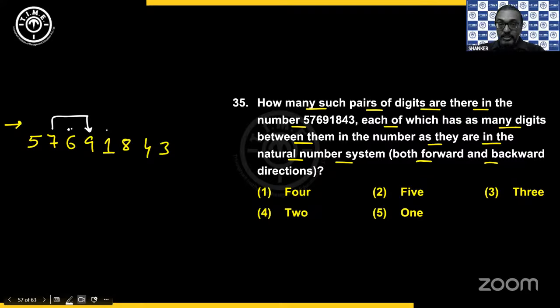Then if I count with 6, 7, 8, 9, not there. With 9, you don't need to count. With 1, 2, 3, 4, not there. With 8, 9, not there. With 4, 5, not there. So in the forward direction, I'm getting only one pair. Now similarly, check in the reverse direction. With 3, 4, you have a pair. Then don't stop there. Continue and see how many more pairs you get with 3. So 4, 5, 6, 7, 8, 9, not there.